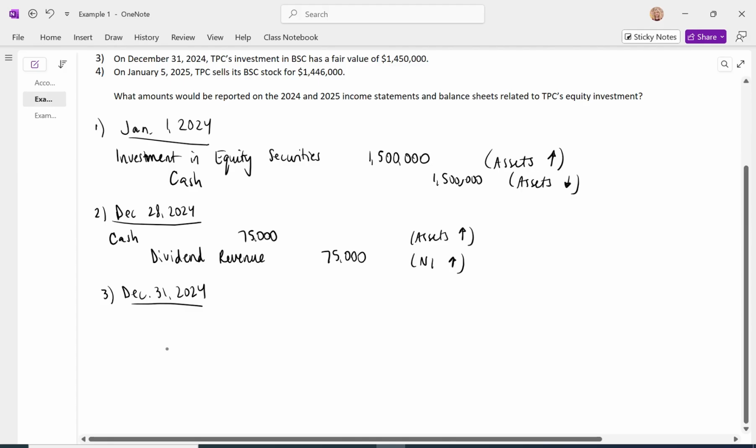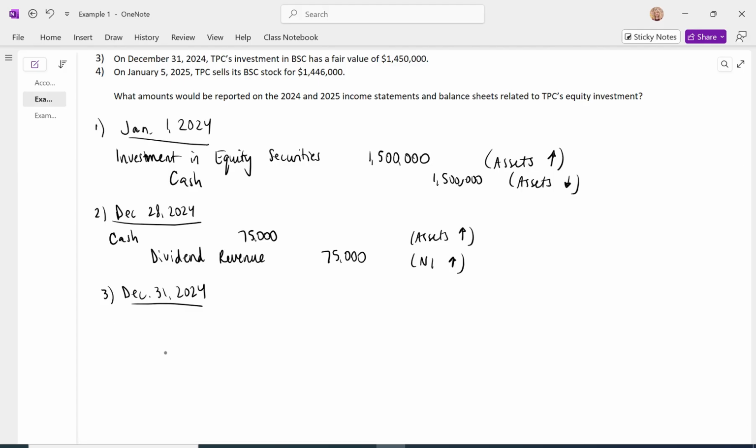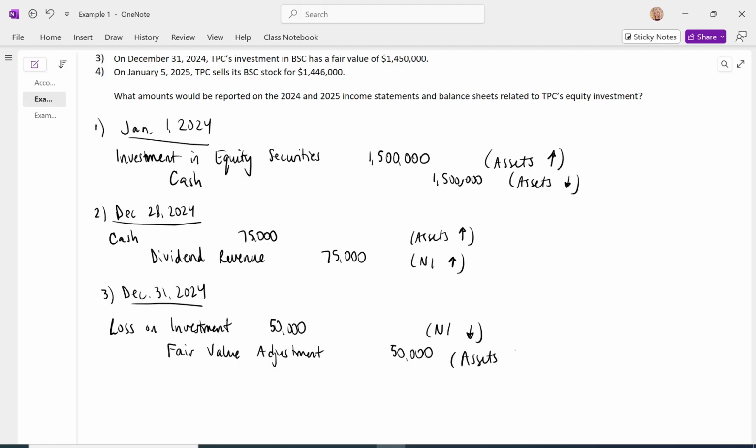Rather than decreasing or crediting investment in equity securities for that $50,000, we're going to credit the fair value adjustment account for $50,000, the decline in the fair value this period. And the other side of that journal entry is going to be the loss on investments. So when we debit an income statement account, we're going to decrease net income. And this credit to the fair value adjustment is going to decrease our assets.